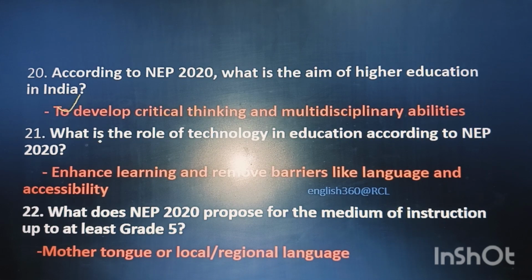Question 21. What is the role of technology in education according to NEP 2020? The answer is to enhance learning and remove barriers like language and accessibility. Question 22. What does NEP 2020 propose for the medium of instruction up to at least grade 5? That is mother tongue or local or regional language.